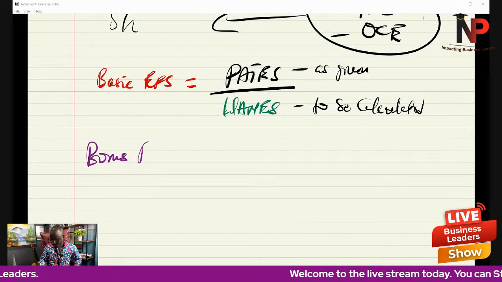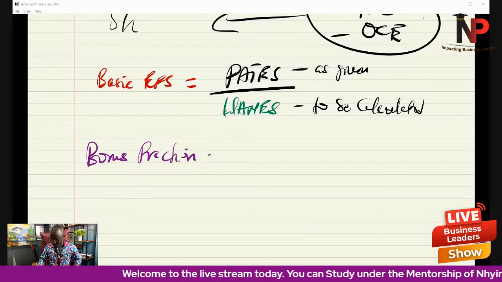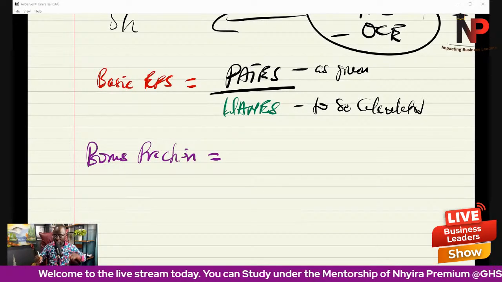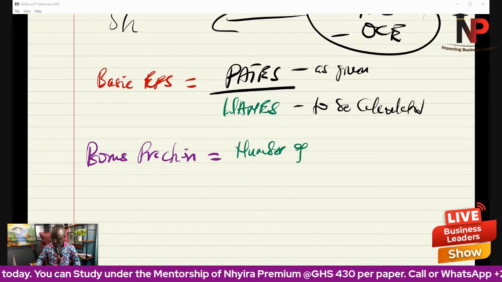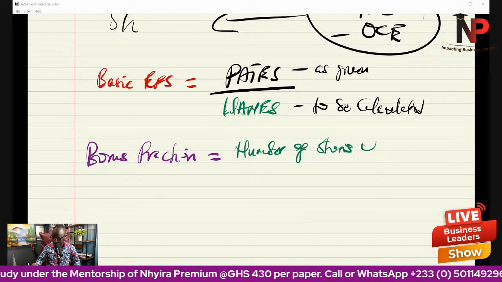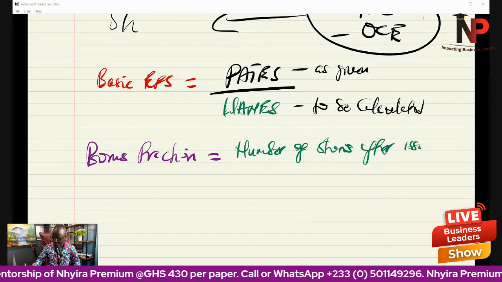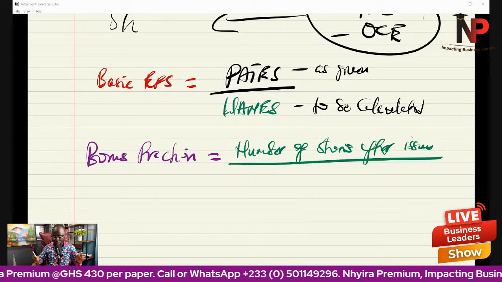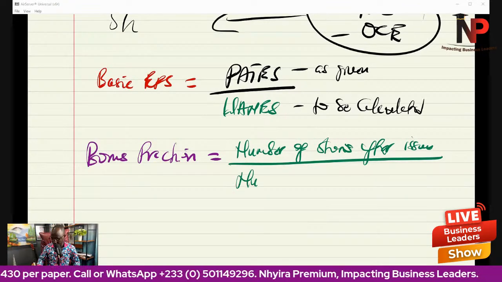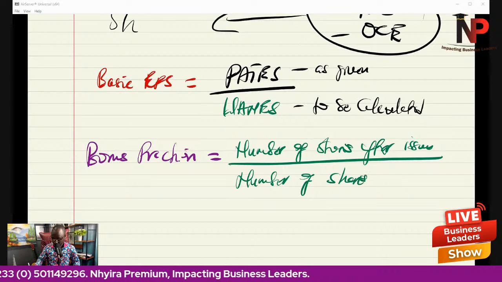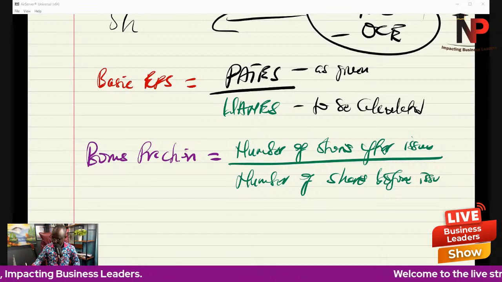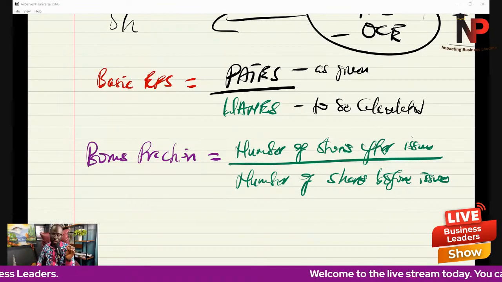The bonus fraction is equal to the number of shares after the issue divided by the number of shares before the issue. That's how you calculate your bonus fraction.